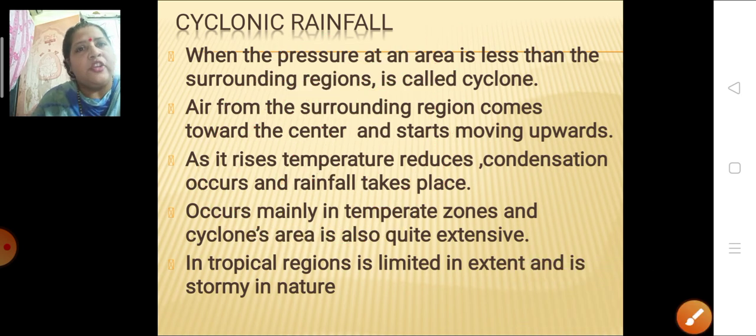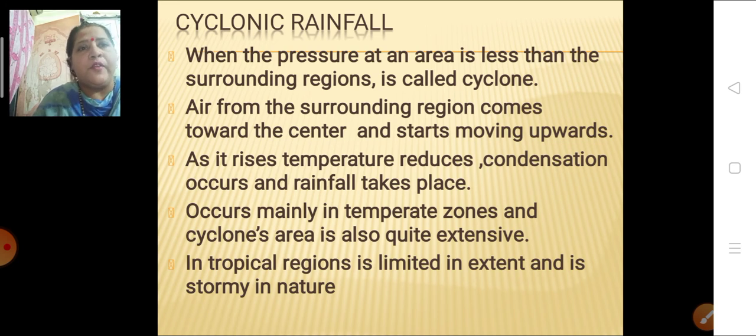In a cyclone, as you all know, the wind moves in a circular manner. When it is moving in a circular manner, it goes up to a higher altitude. When it goes up to a higher altitude, the temperature reduces. And because the temperature reduces, condensation takes place and rainfall takes place in that particular place. So wherever the cyclone is moving, there will be this cyclonic type of rainfall.